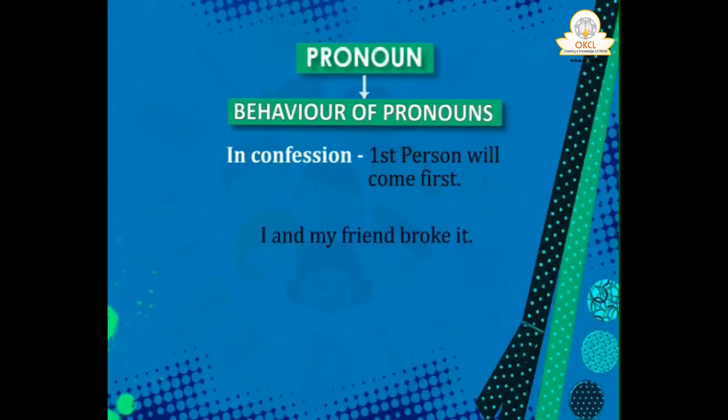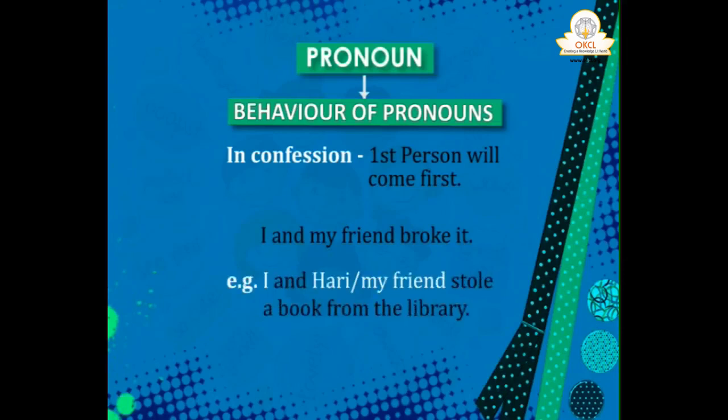Normally, in these types of sentences, the second person is not there. Otherwise it would be I, you, and my friend did something, but you are talking to your principal, and he never went with you to do that. So you have to say I and Hari, or I and my friend stole a book from the library, because you are admitting your fault.